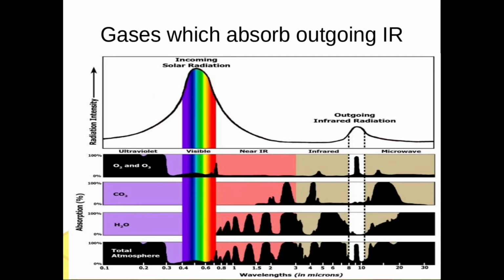Now the question comes, what are the gases in the atmosphere which absorb these outgoing infrared radiations? These gases are water vapor, carbon dioxide, methane, ozone, nitrous oxide and so on. These gases are known as greenhouse gases.